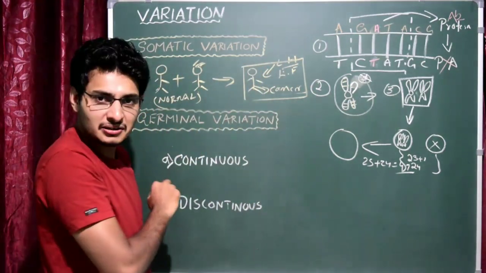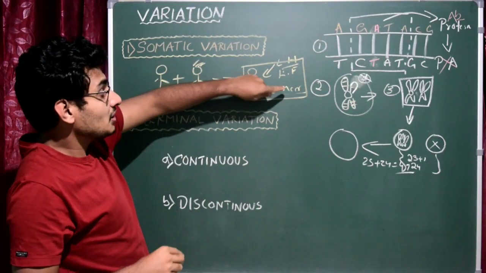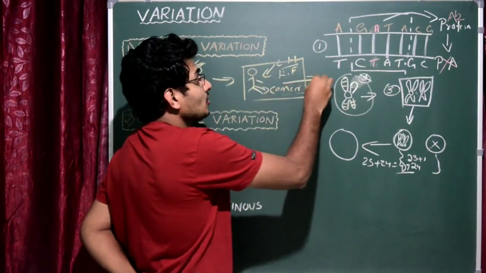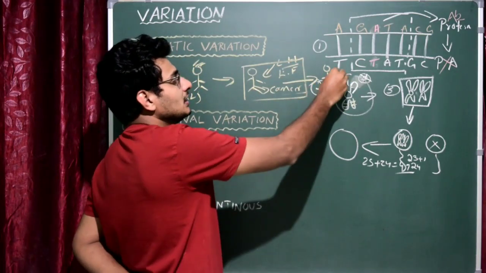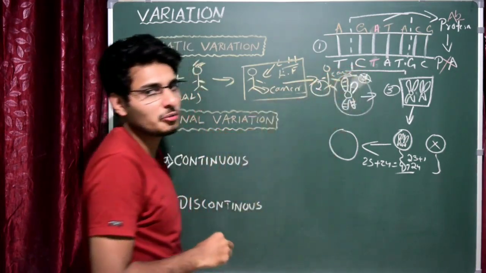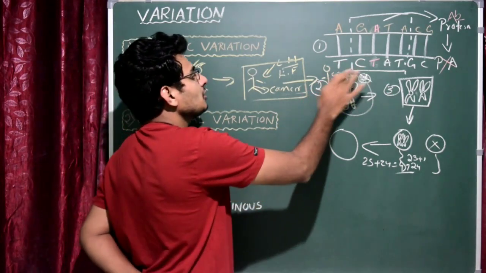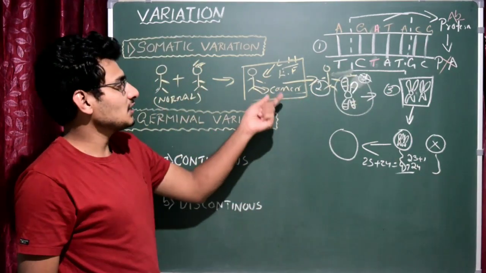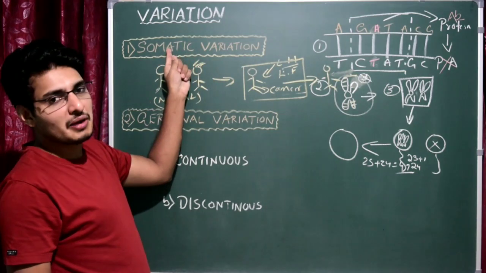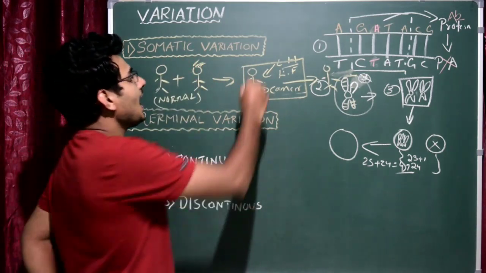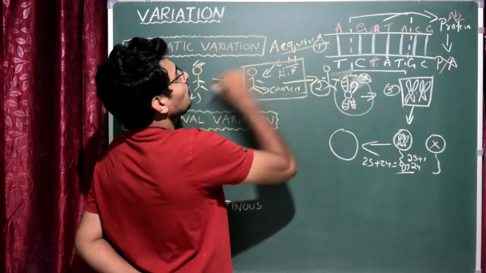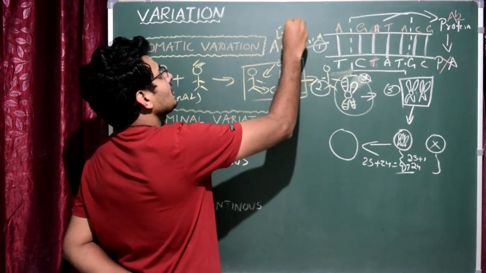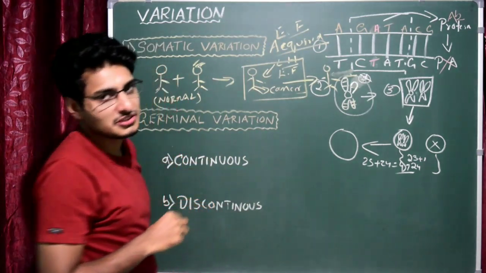So variation. Okay, so this particular disease will not go into his son, obviously. If he produces the offspring, obviously he will not suffer. He may suffer from cancer or may not suffer from cancer. Let us assume that he will not get any cancer. So this is the thing to remember. That is somatic variation. Somatic variation means acquired variation. So that means acquired. It could be because of environmental factors. Okay, so this is the thing to remember.